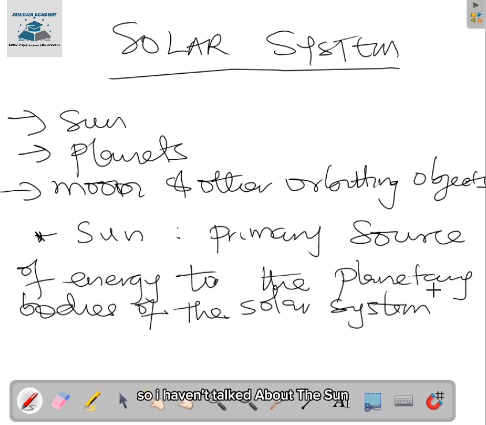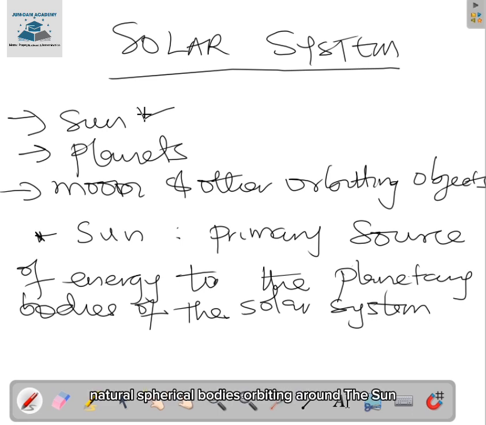I have talked about the sun, which provides energy for the planetary bodies under the solar system. Now we'll go to the planets. We now know the sun is the primary source of energy for the planets, for the moon, and for other orbiting objects under the solar system. So the sun is very important to study under this particular topic. Now we are moving to the planets.